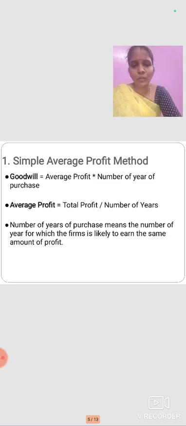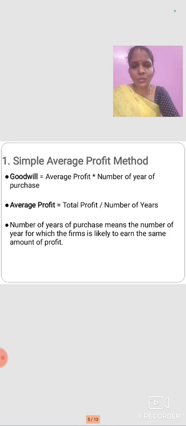In the simple average profit method, first we have to calculate the average profit. In the problem they will give the profits of a number of years, so we add all the profits, that is, the total profit divided by the number of years. Next we calculate the goodwill.